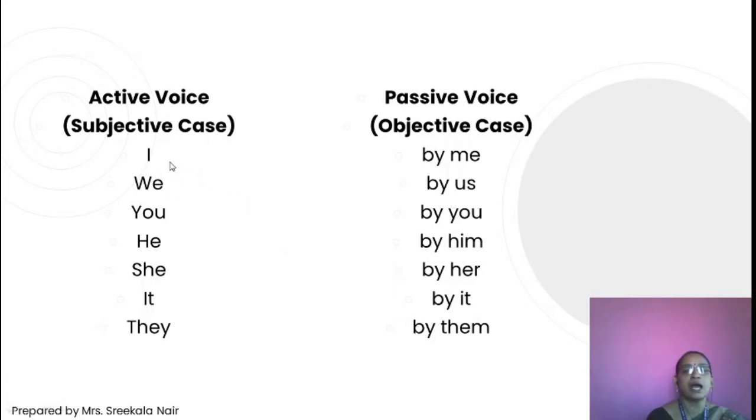First person I and we: I is converted to me, we is converted to us. Second person you is converted to you only. Third person he, she, it and they: he into him, she into her, it into it, and they into them.